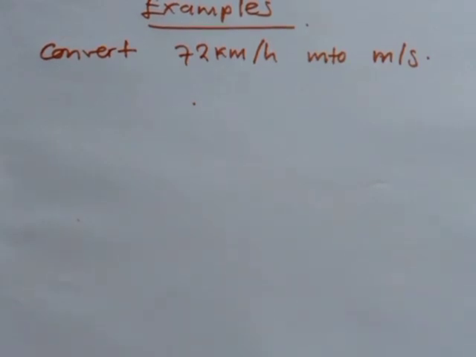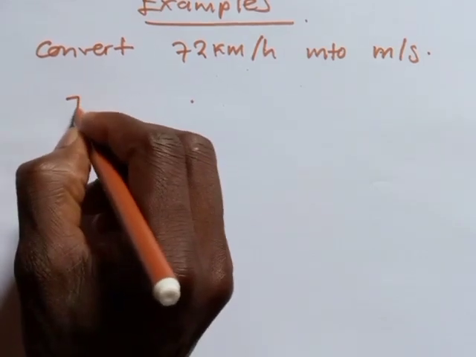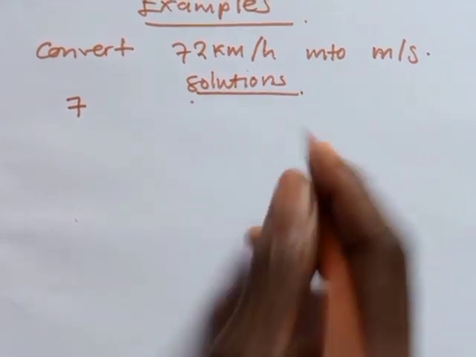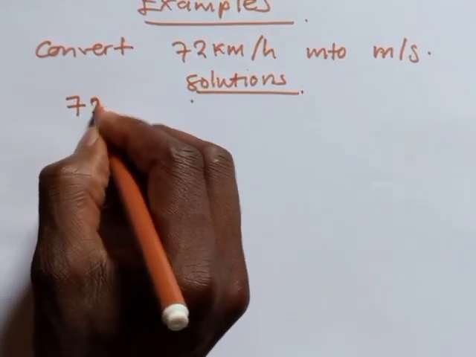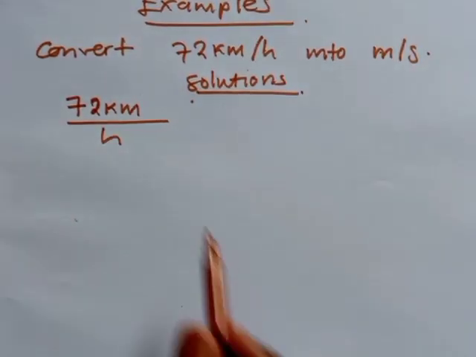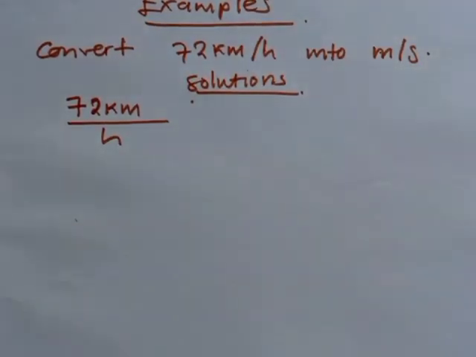They won't tell you to say, can you use a chain link? What should always come into your mind has to be a chain link. And how do you link up the same conversions, or rather the SI units? You have to convert a single unit by a single unit. So from here, the way I'm going to write my solutions, I'll try to write my 72 kilometers per hour like this. Then I can start by converting a kilometer into meters, sorry.